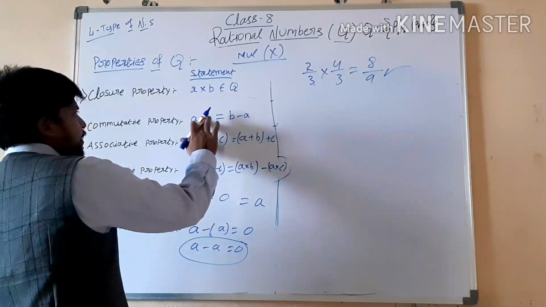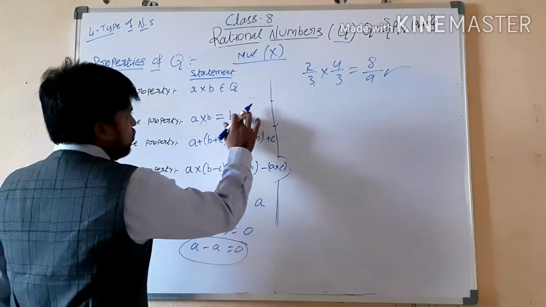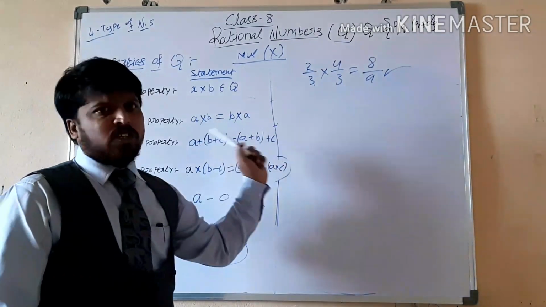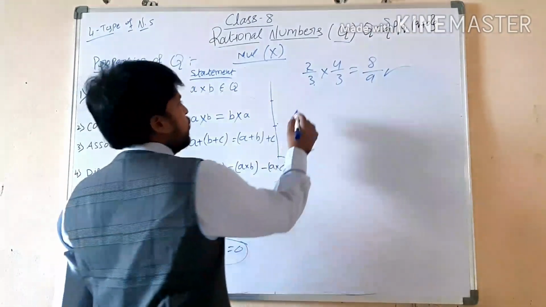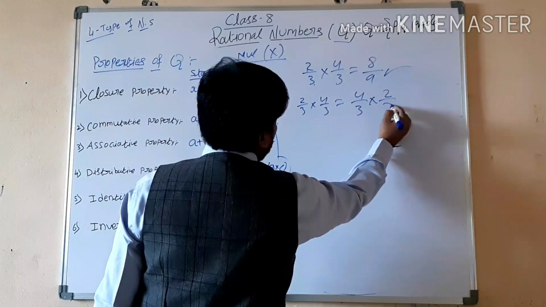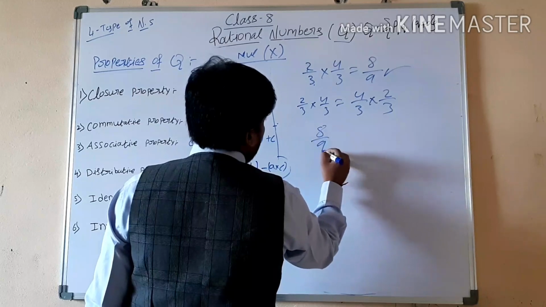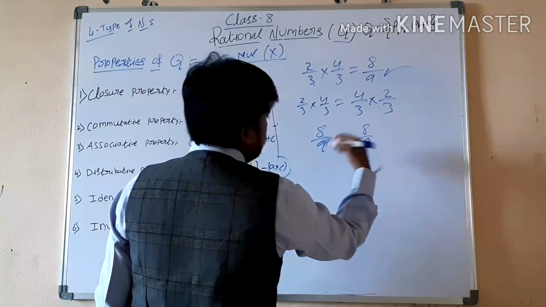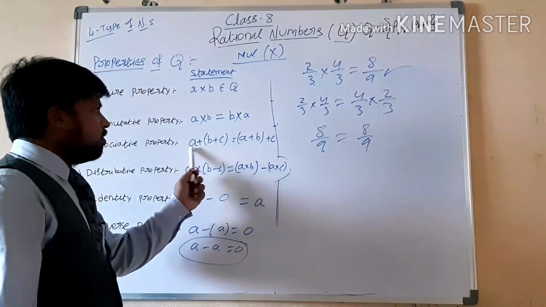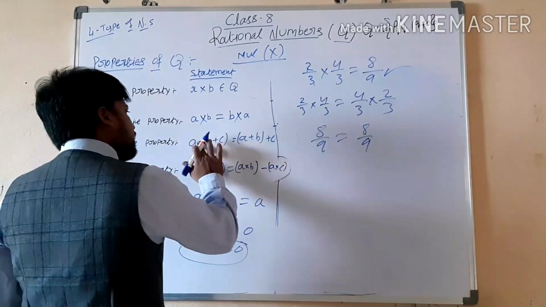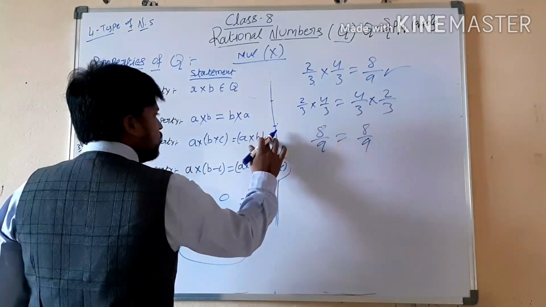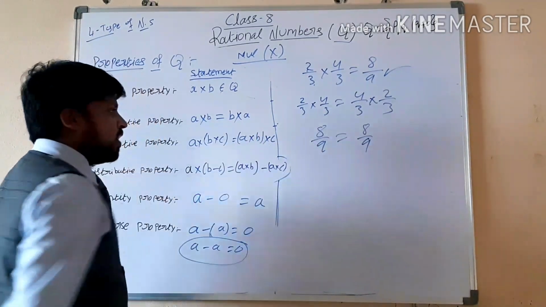Next, here also the commutative property. When we multiply the two numbers and again do vice versa, we have to get the same. So when we multiply both sides, we will get the same. You can check with the example also: 2 by 3 into 4 by 3 is equal to 4 by 3 into 2 by 3. That means 4 2s are 8 by 9 and 4 2s are 8 by 9. So on both sides you will get the same. Next, the associative property also: when you multiply a into b into c and a into b into c, both sides we have to get the same.